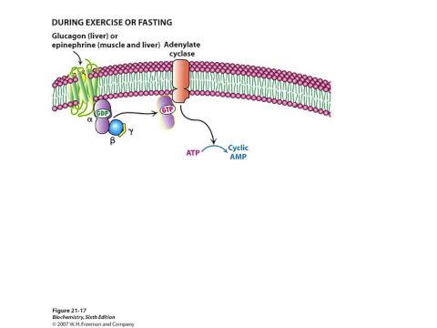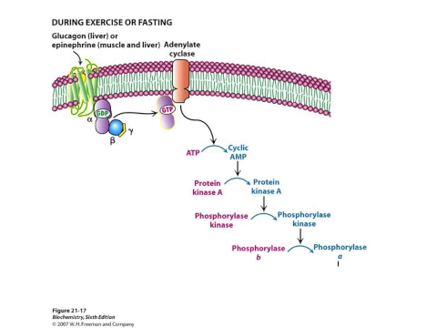An increase in the concentration of cyclic AMP in the cell results in the activation of protein kinase A, and protein kinase A phosphorylates phosphorylase kinase and activates that. Phosphorylase kinase then phosphorylates phosphorylase B to form phosphorylase A. This is the more active form of the enzyme. And phosphorylase A breaks down glycogen to release glucose 1-phosphate.